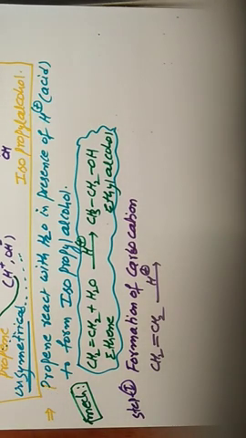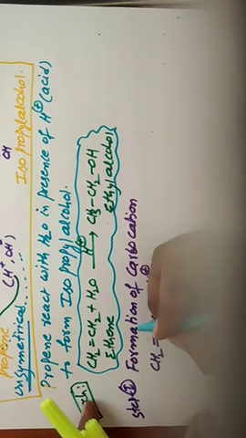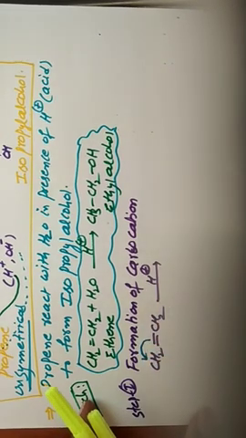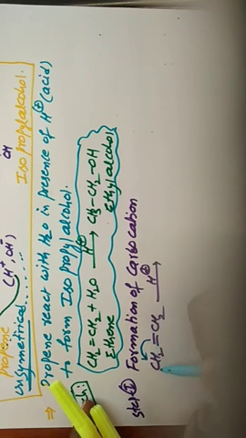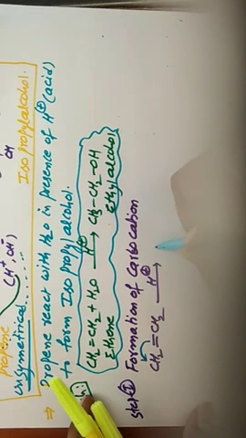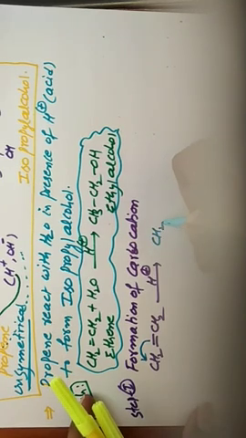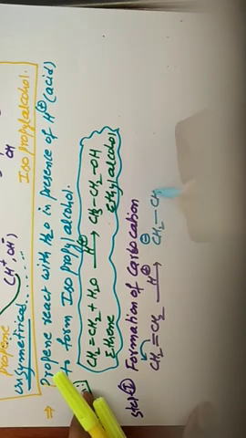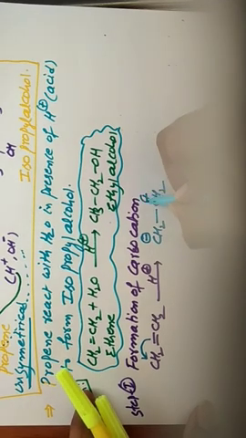Whenever it approaches, this pi bond will be shifted to any one of the carbons. This pi bond is shifted to this carbon. What happened? This carbon gets negative, this carbon gets positive. Yes or no? So CH2 negative charge, bond, CH2 positive charge.